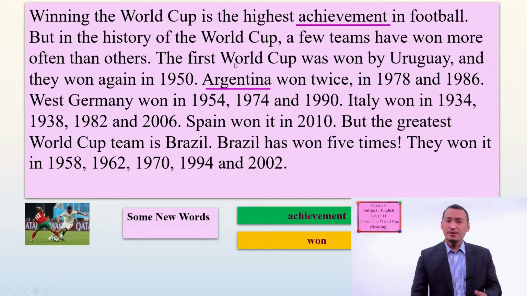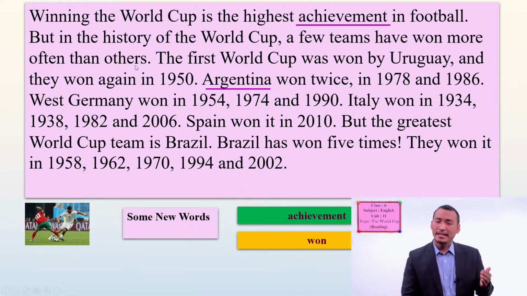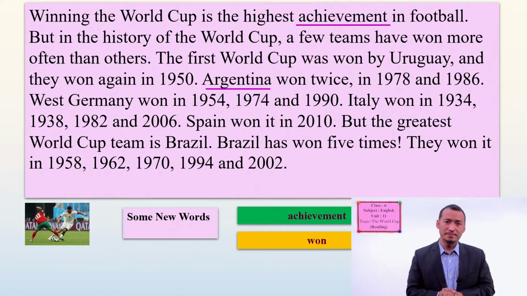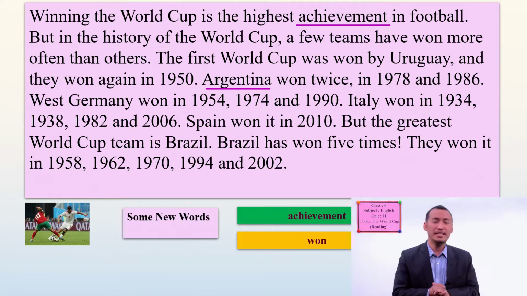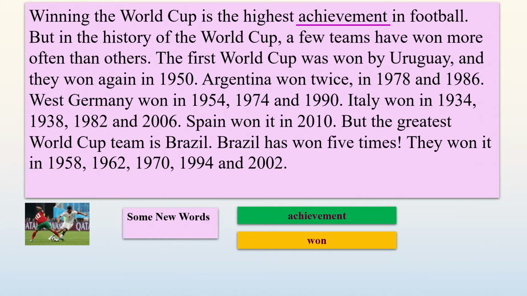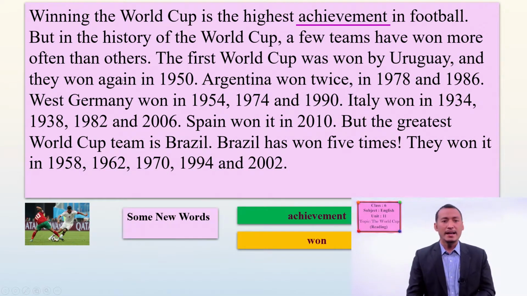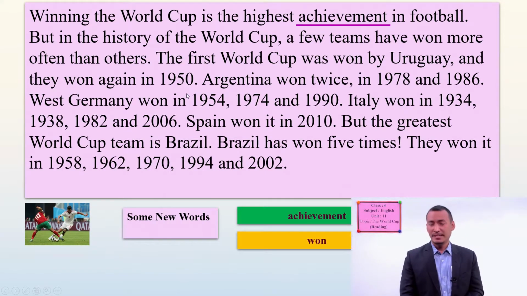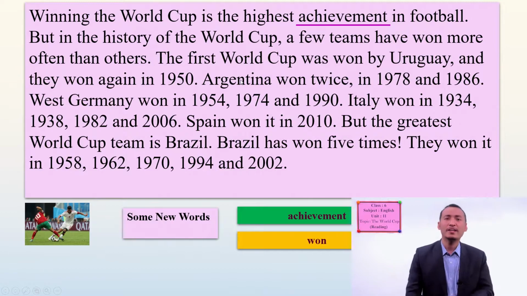But in the history of the World Cup, a few teams have won more often than the others. But it is not easy to win. Some countries have won more frequently than the others. Some have not won it as well. And some of them have won less than the others. Okay? So the first World Cup was won by Uruguay, as we already said, where the World Cup also started. And they won again in 1950. So it means Uruguay won twice, in 1930 and 1950.